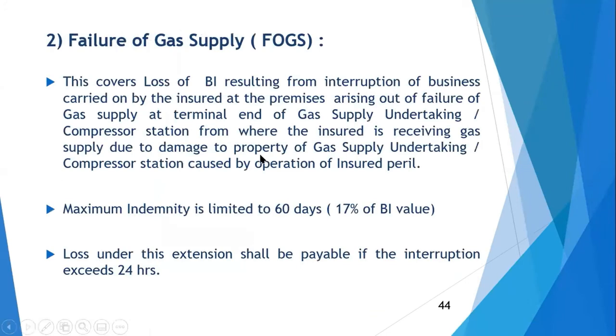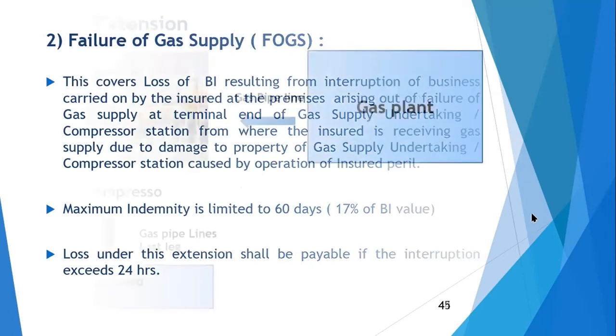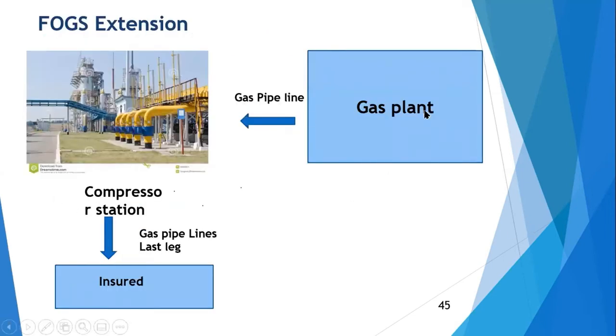Same is the case with gas supply. Rules are same, maximum 17%, 24 hours waiting period. And here, instead of electricity, it is a gas plant. Gas goes to the compressor station, and from the compressor station, insured is getting compressed gas through pipelines. So if there is a physical loss or damage to the nearby compressor station, which results in interruption in gas supply at insured premises, and insured suffers a BI loss due to interruption in production, then that BI loss will be paid.